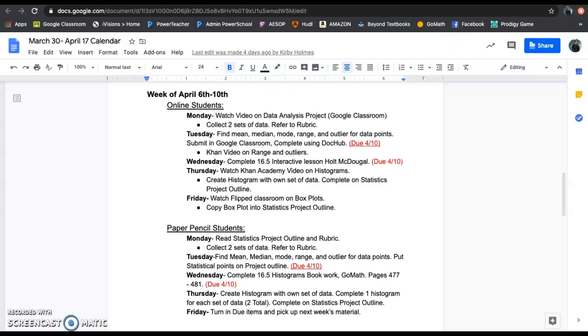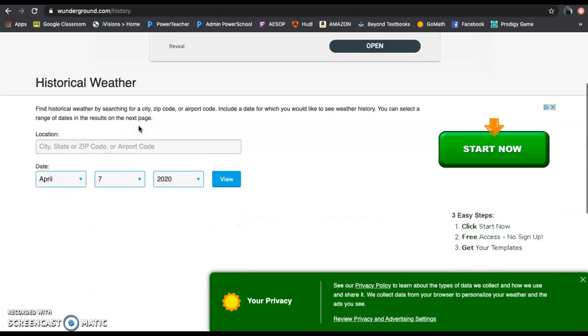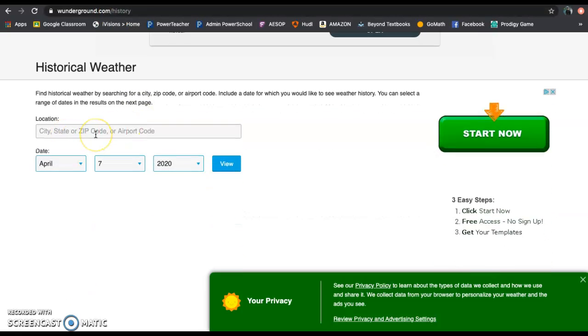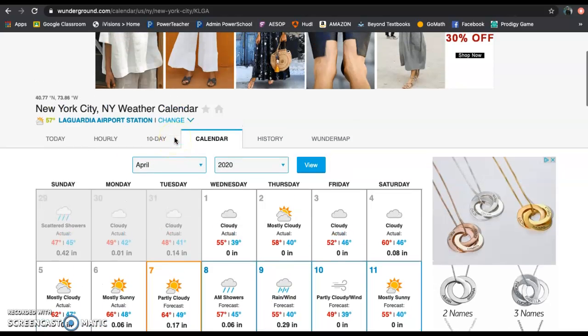So on here, I go to wunderground.com. And right here's pretty cool. You can type in anything you want. So remember, you had to have two sets of data that has 10 points. So I could compare Delta to, let's say, New York. So right here, I have New York City. I would type in New York and I'd go to calendar right here and it breaks it down.